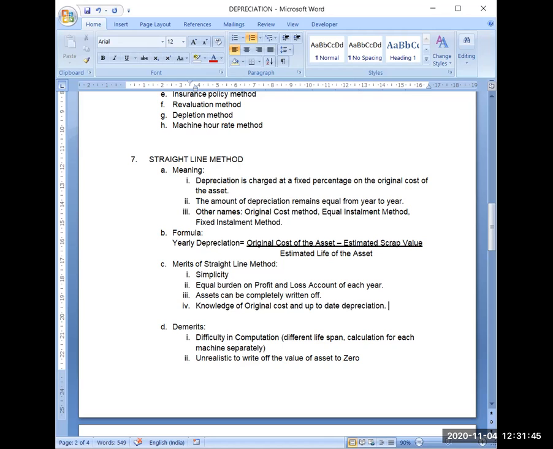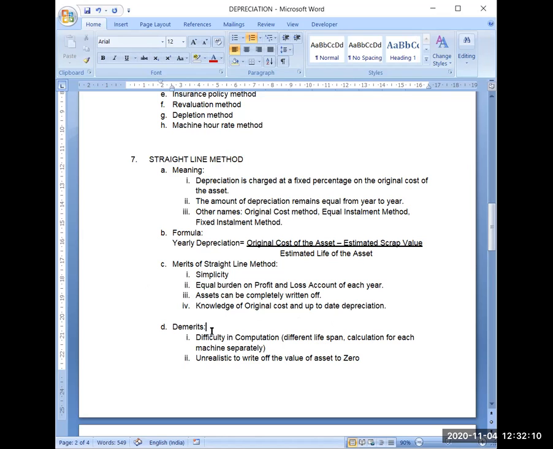Now it is costing me 6 lakh or 7 lakh after 5 years. That is comparable. So these are the advantages. Because it is a simple method, you will be able to remember the original cost of the asset as well as the depreciation which you have charged from the date of purchase till date. You will know each and everything with very simple calculations.